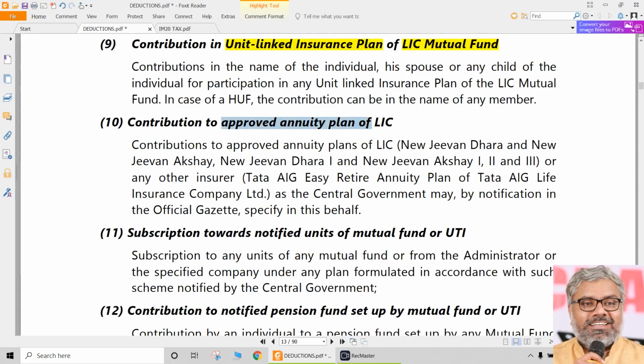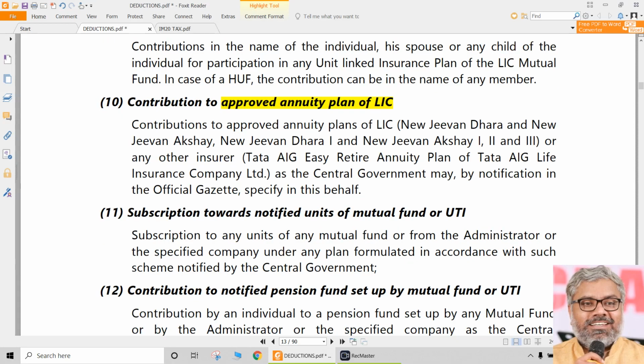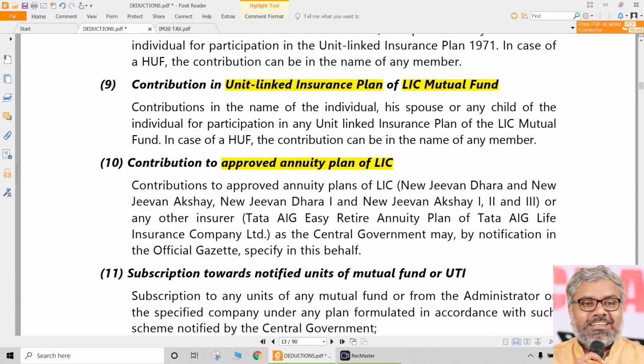Same way, contribution to an approved annuity plan of LIC. Once again, LIC here is Life Insurance Corporation of India. You don't need to remember all these policy names. LIC has thousands of types of policies. You don't need to remember each of them. Simply say approved annuity plan, that's enough. An approved annuity plan could be from anyone else too, like sometimes Tata AIG is also eligible for this. It doesn't matter. The main point you have to remember is approved annuity plan.